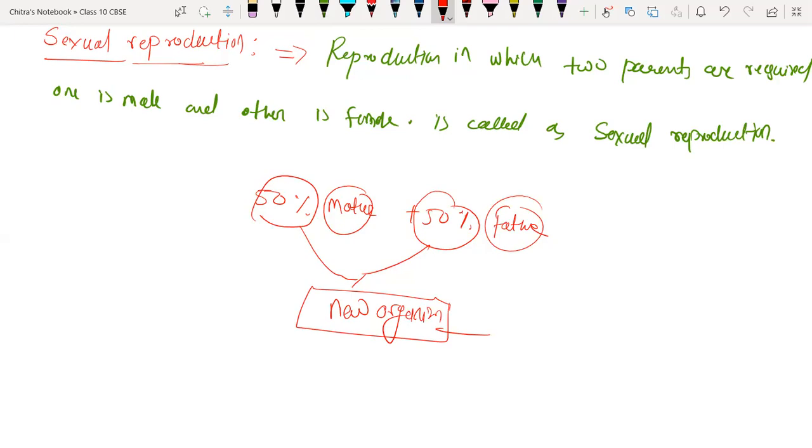Okay everyone, now in this chapter we will understand sexual reproduction in plants as well as in animals.